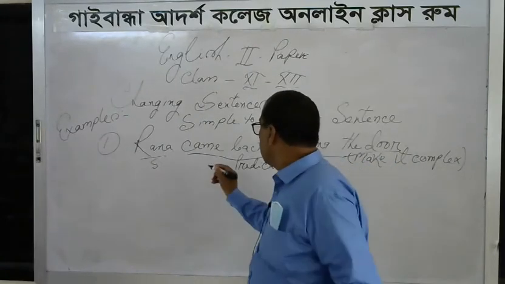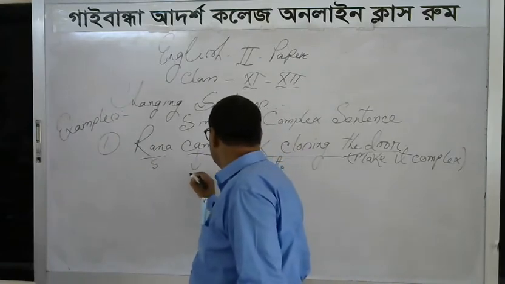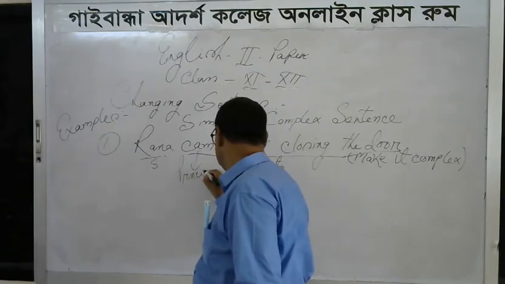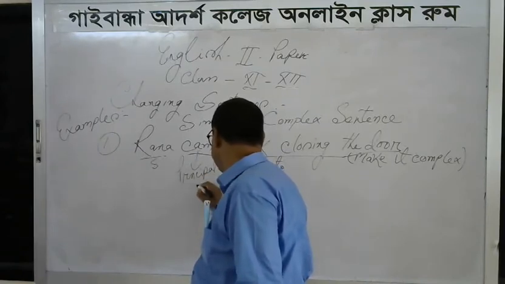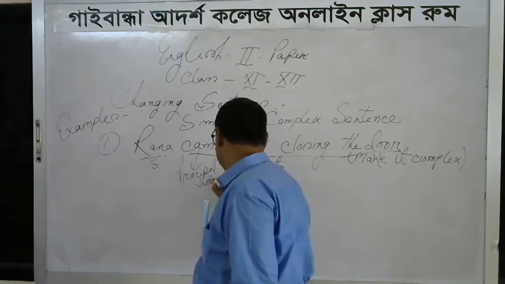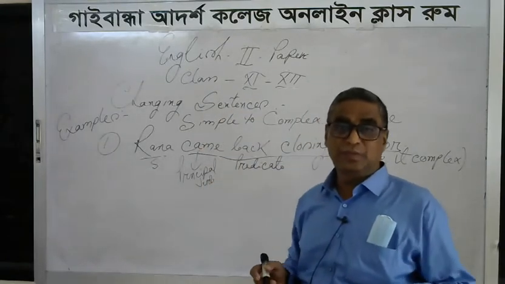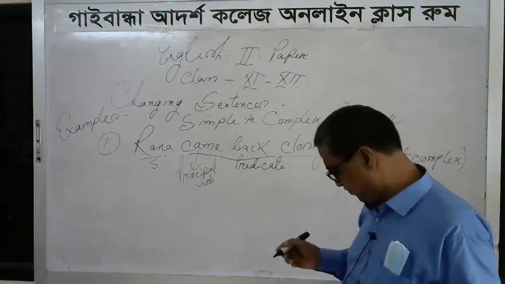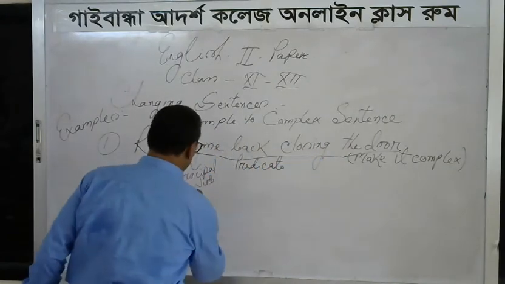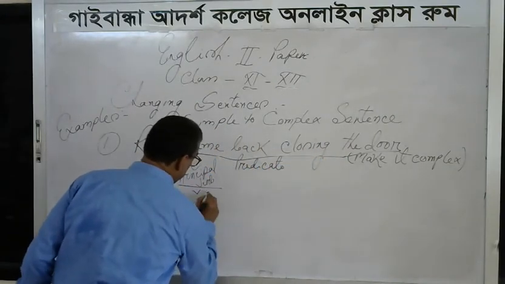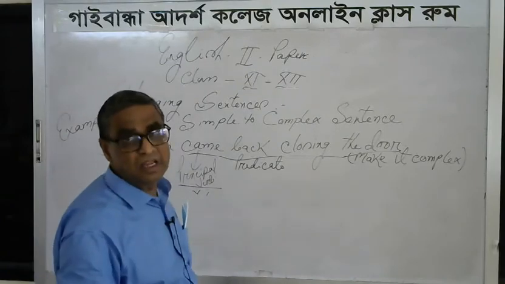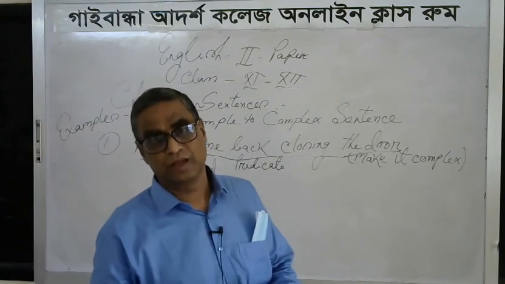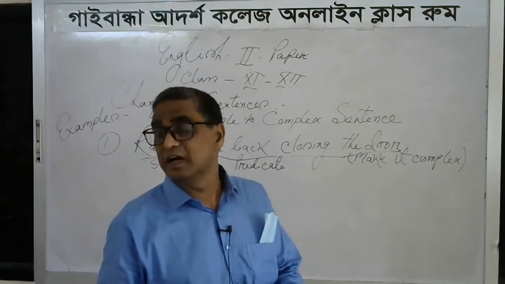Here, came functions as a principal verb, but this principal verb is an intransitive verb, VI. Why? Because it possesses no object. That is why came functions as the intransitive verb.